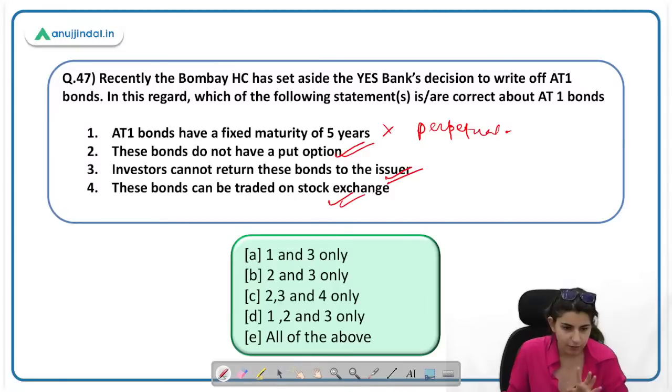Okay, so the first statement was incorrect and all the rest of the statements were correct. So what will the answer be? C only. Is there any problem? No maturity, perpetual. You are right. Nilesh and Rohit, you are right.